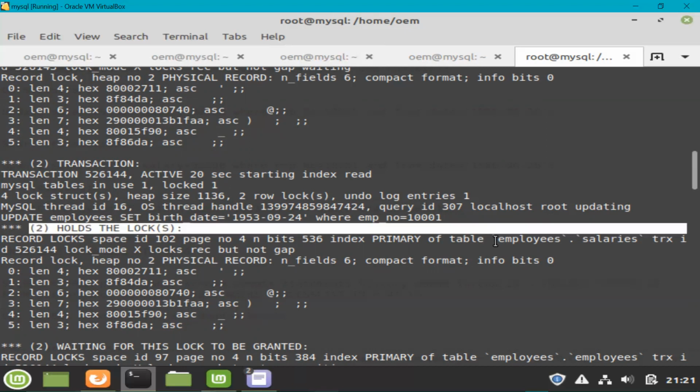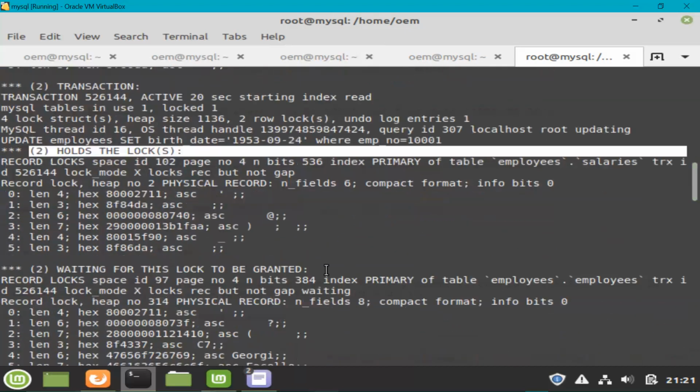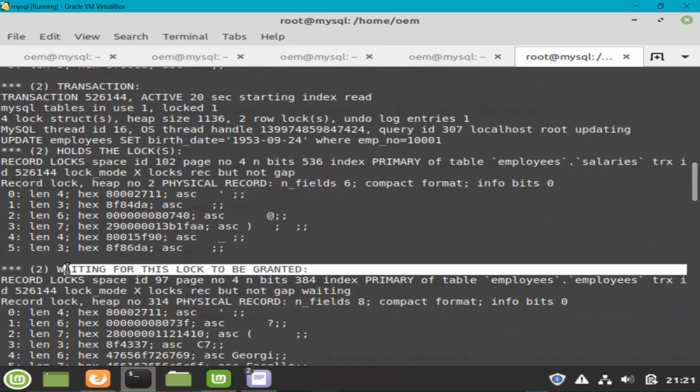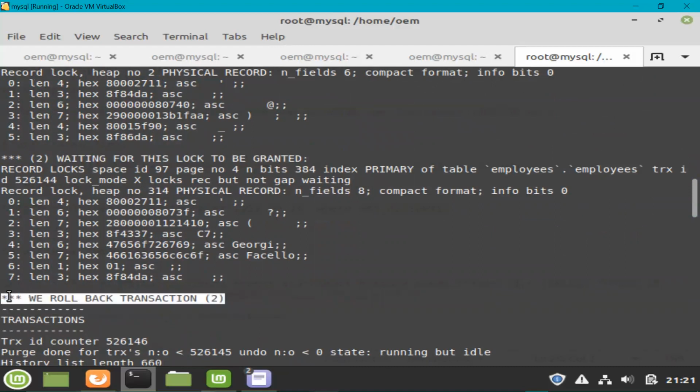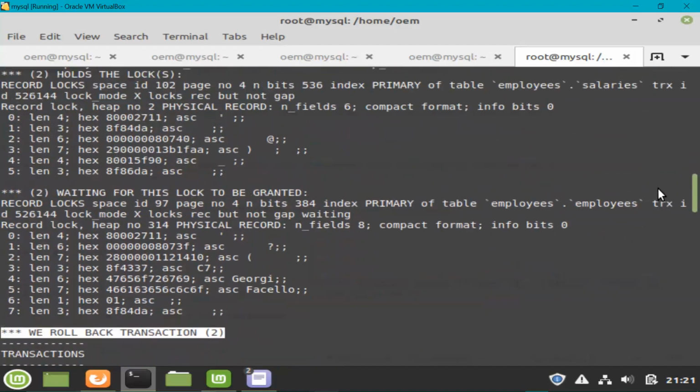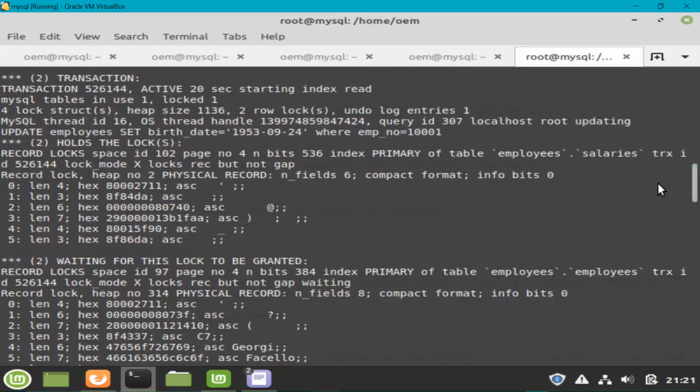So here you can see two pieces of information for transaction 2. First, it holds the lock on the employees.salaries table. Employees is the schema or database, and salaries is the table. And then it was waiting for the lock to be granted on the employees.employees table. But then you can also see this was rolled back. So you have the deadlock information here, and one more piece of information: thread ID 16. So thread ID 14 and thread ID 16 were involved.